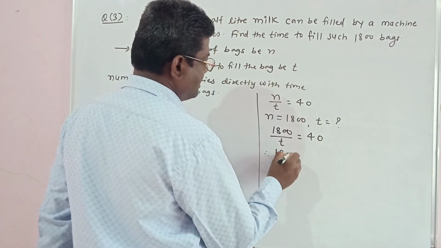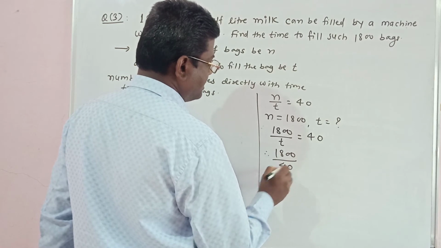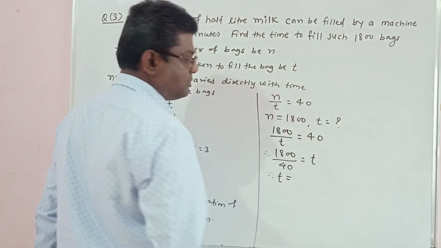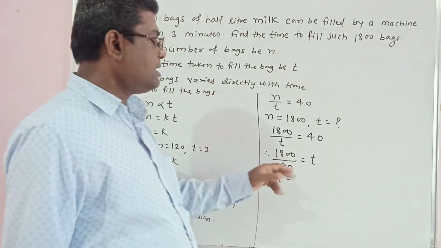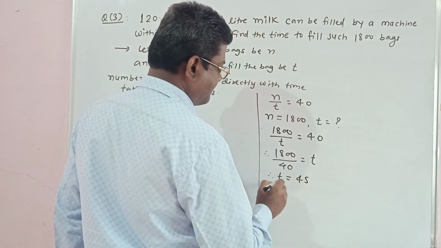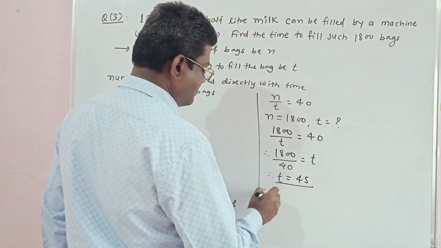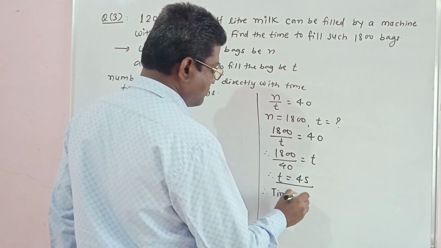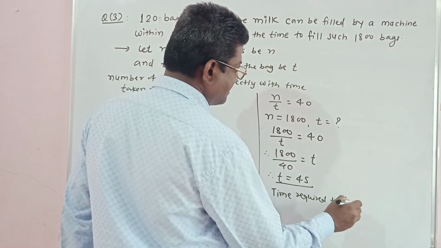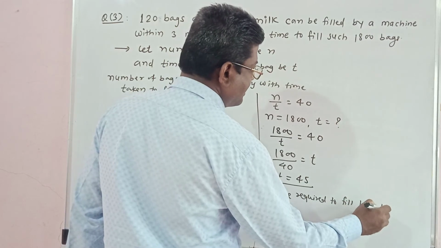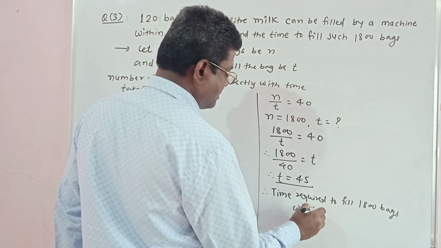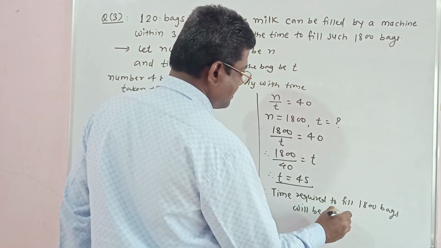Therefore 1800 upon 40 is equal to T. If we divide 1800 by 40, it will be 45. Therefore, our answer, the time required to fill 1800 bags will be 45 minutes.